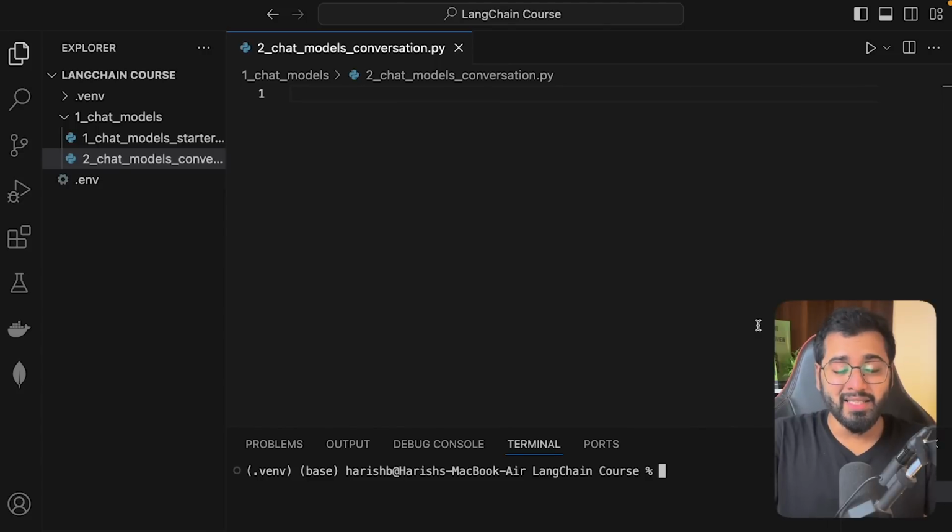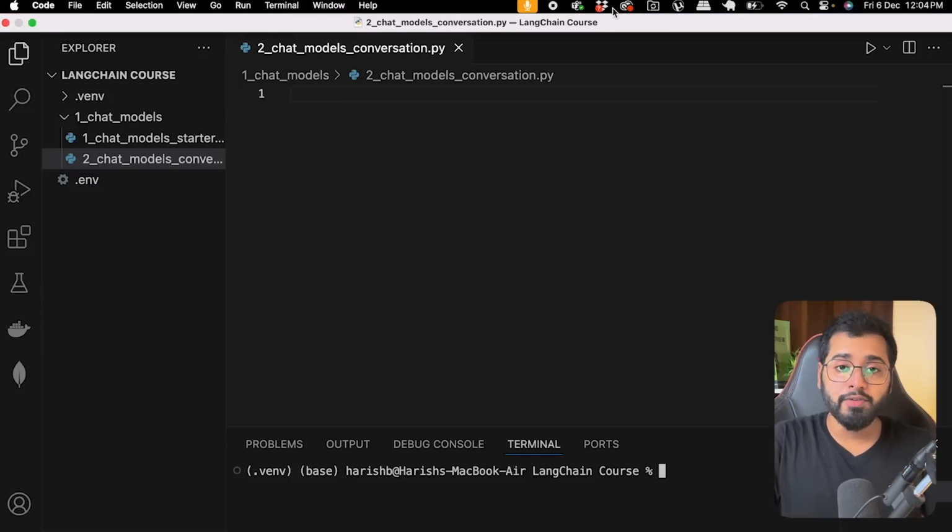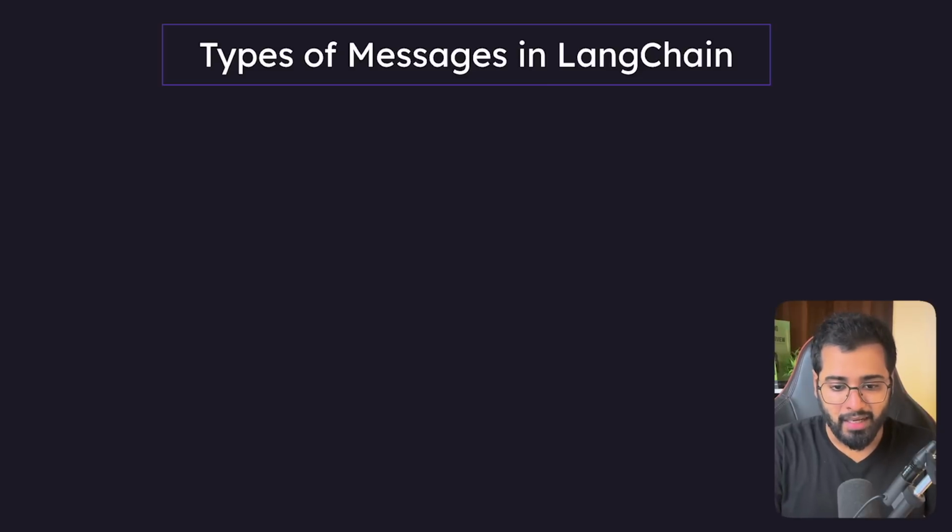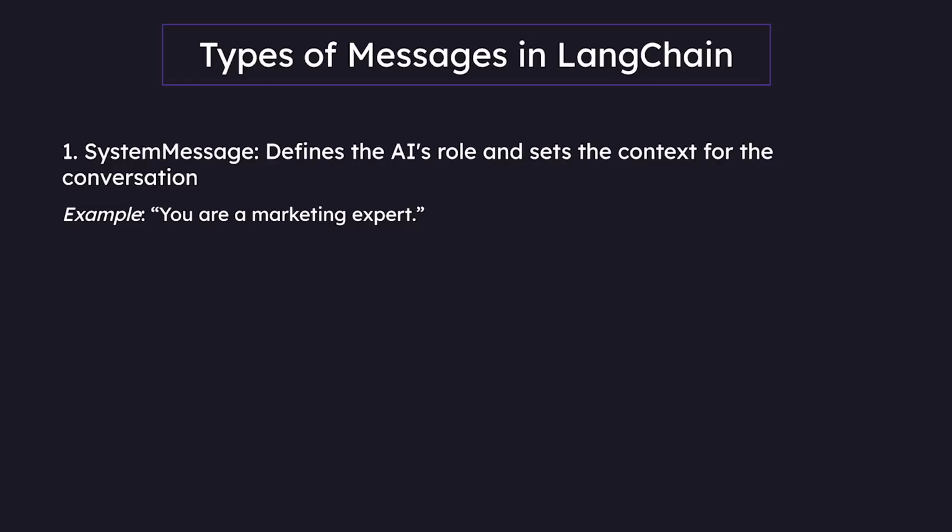Hello guys, in this section, let us see how we can send past conversation history to the LLM so that it has more context awareness. To proceed, we need to learn about the types of messages in LangChain. The first one is the system message. It defines the AI's role and sets the context for the conversation. It is typically set at the very start of the conversation. For example, you are a marketing expert.